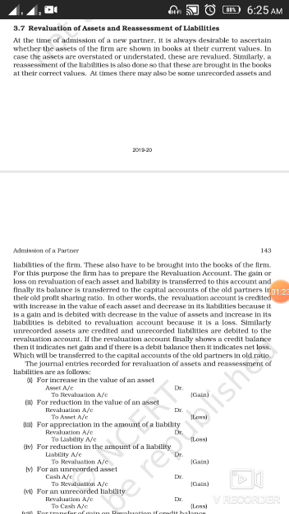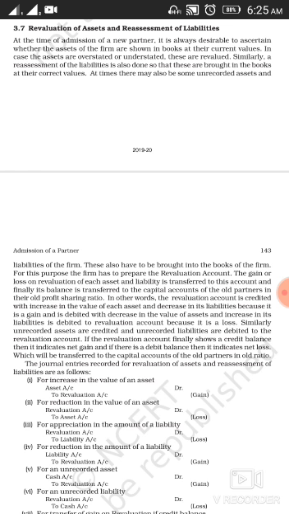At times, there may also be some unrecorded assets and unrecorded liabilities of the firm. Means, it may happen some of the assets may not have been recorded in the books of accounts, and the same way some of the liabilities may not have been recorded in the books of the firm. So these also have to be brought in the books of the firm. If they are not recorded, then the same has to be considered in the books of accounts. For this purpose, the firm has to prepare the revaluation account. So this is the reason why we prepare revaluation account.